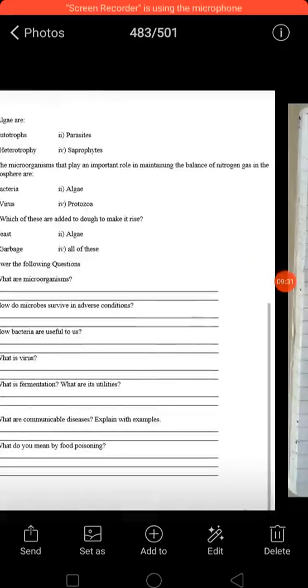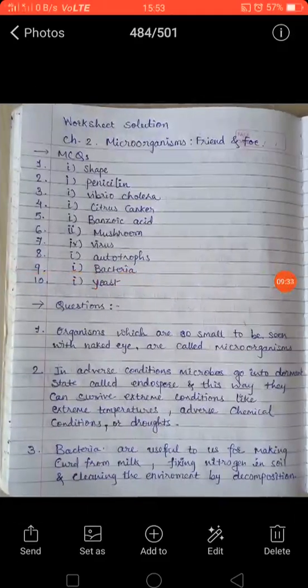Here, how do microbes survive in adverse condition? Its solution. You would write it like this: that in adverse conditions, microbes go into a dormant state called endospore. It will form an endospore kind of cover, and it can protect itself, whether it is extreme condition or not. What would extreme condition be here? Extreme condition would be like high temperature or extreme chemical conditions which are adverse for this bacteria.